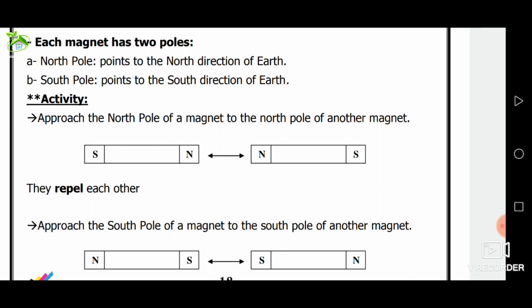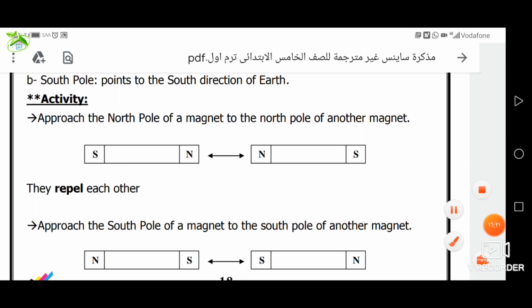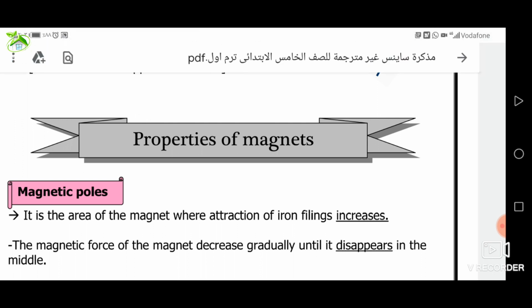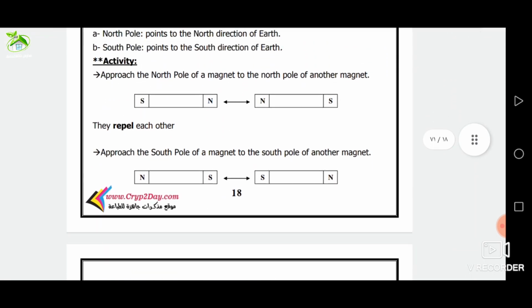Number 2. The freely suspended magnet always takes a fixed direction, which is north and south direction. When we talked about properties of magnet, we said number 1, the magnet has 2 poles. Number 2, the freely moving or suspended magnet always takes a fixed direction, which is north and south direction.